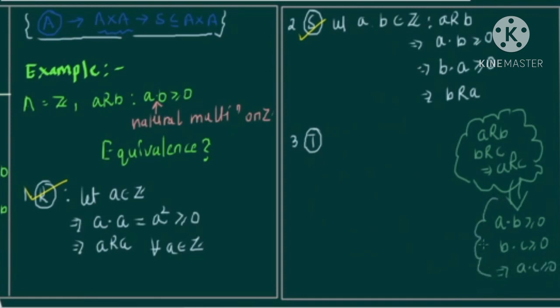This is what we need to prove that the given relation is transitive.